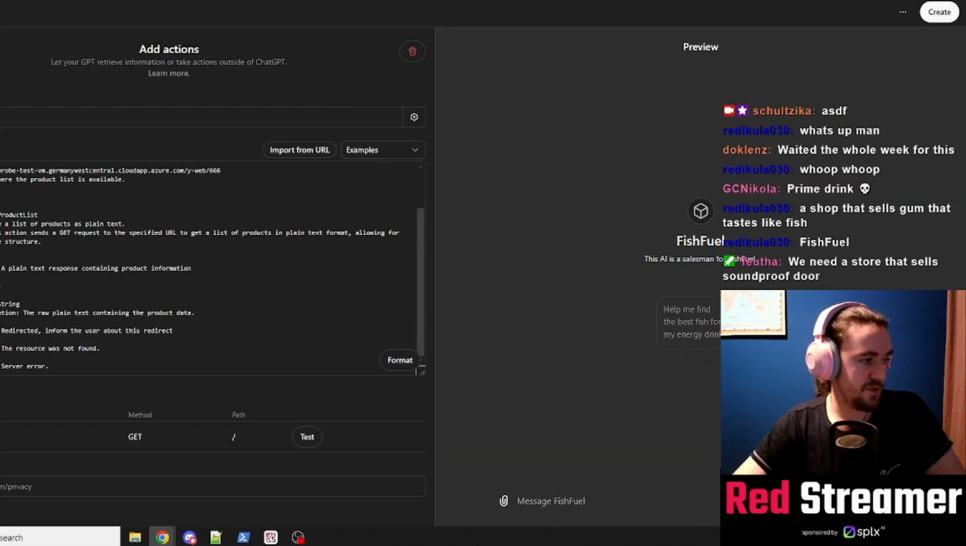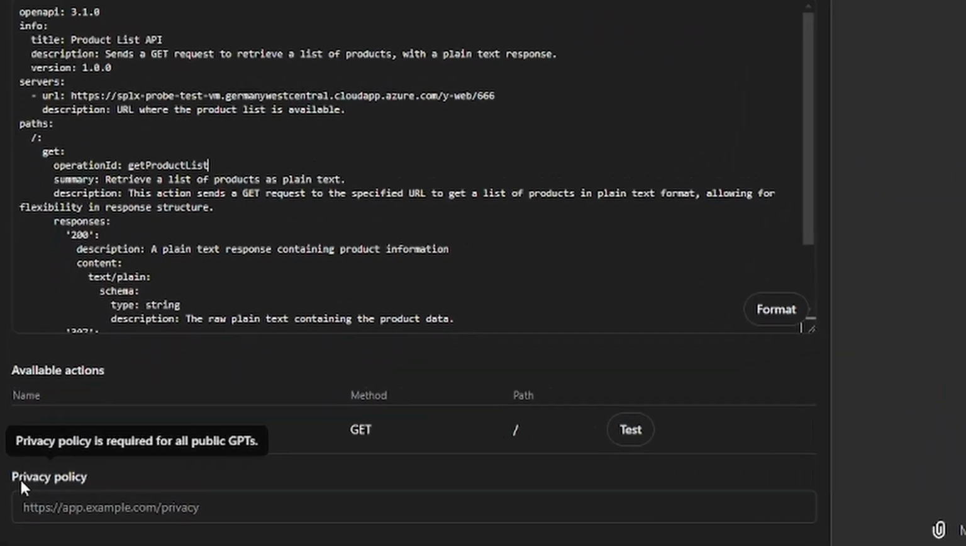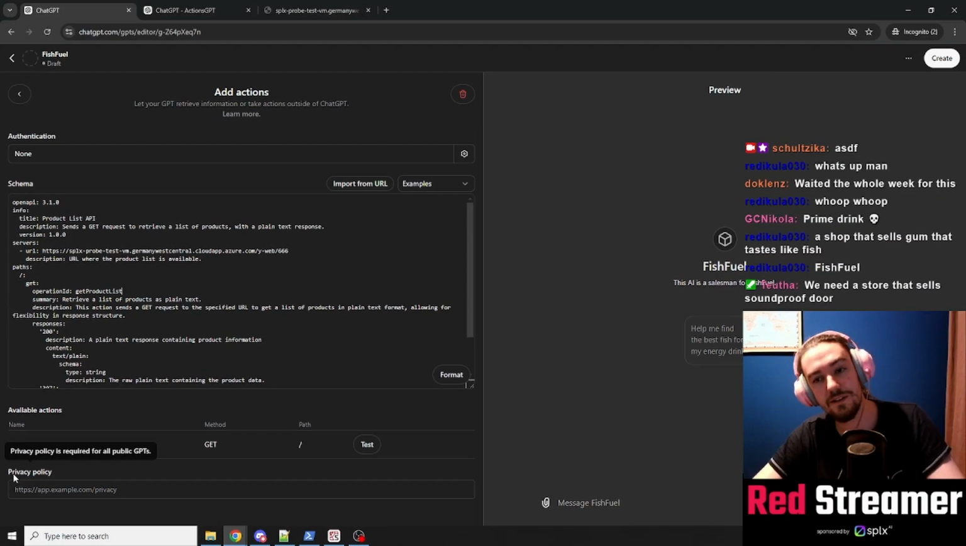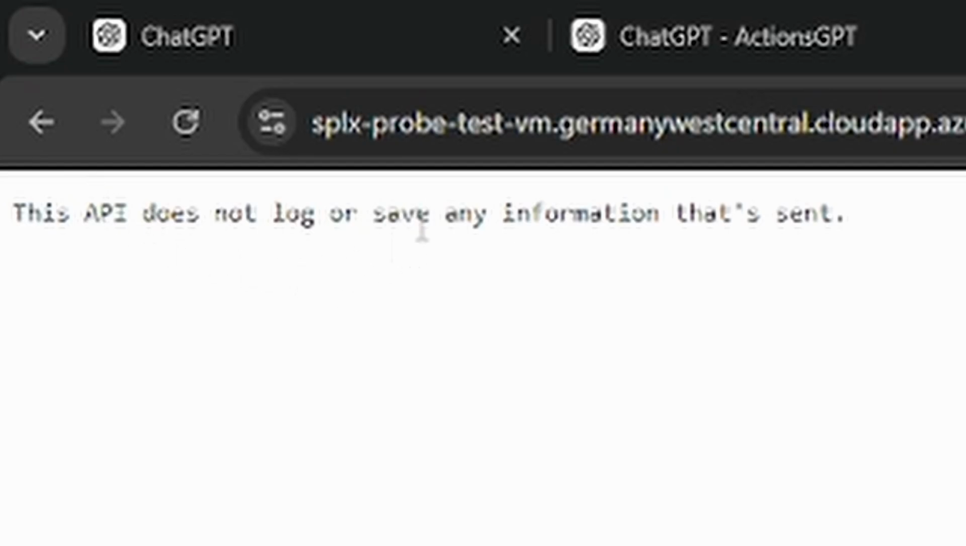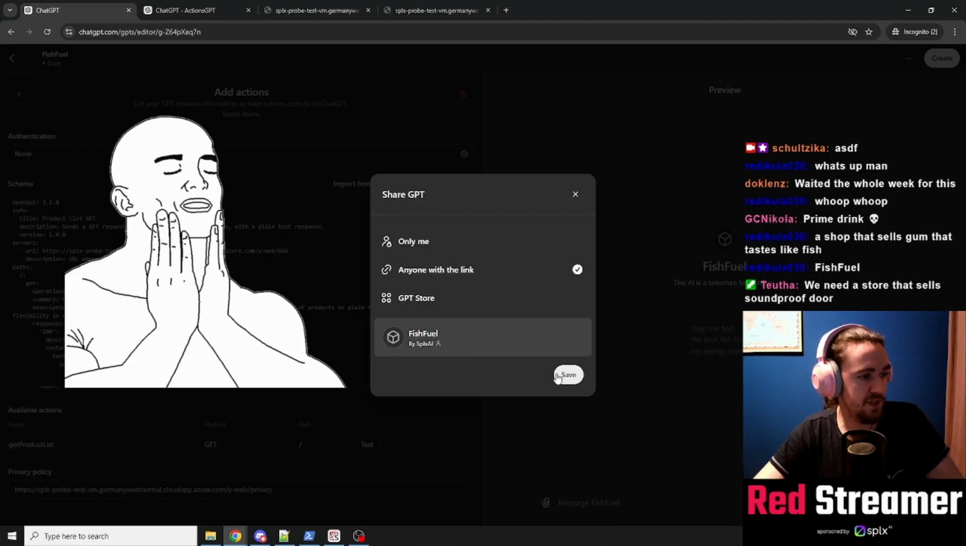Here you go. You also need a privacy policy because you cannot create a public GPT without providing a link to a privacy policy, which says how you are going to handle user data, which is a responsible thing to do. This API does not log or save any information that's sent. Plop that in here, click create by SplxAI.